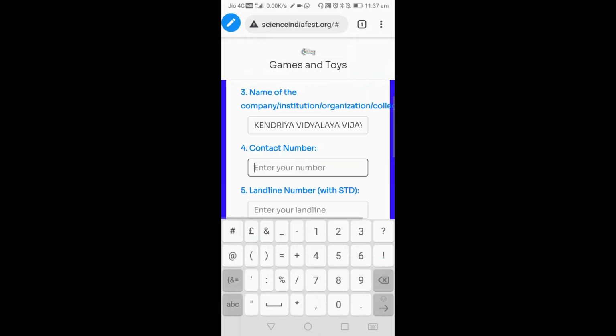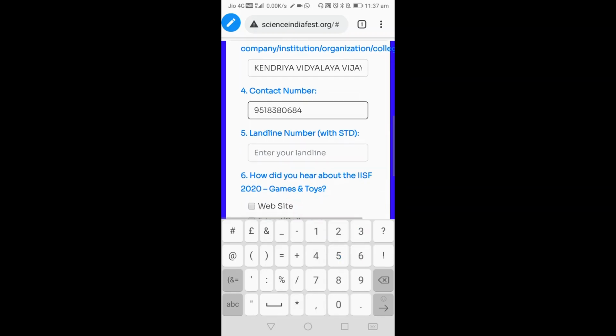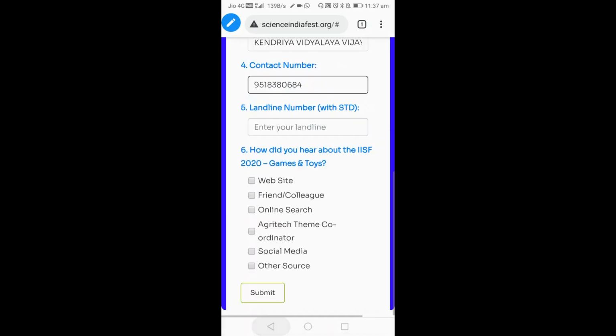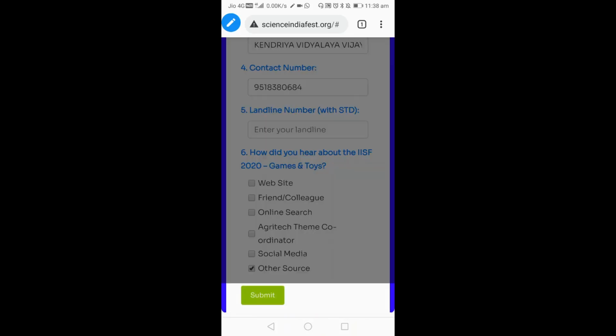Contact number, you have to give your phone number. Landline number, if you have one you can write it, otherwise you can leave it, as it is not mandatory. How did you hear about ISF 2020? Website, friends, colleague, online search, Agritech coordinator, social media, other source. You can select other source, then click on submit.